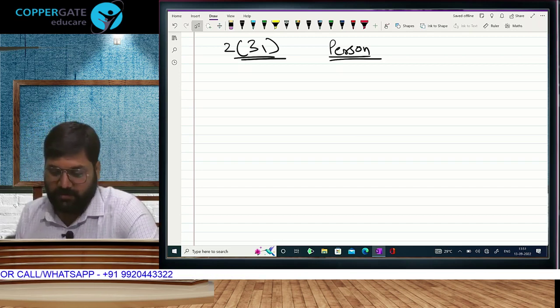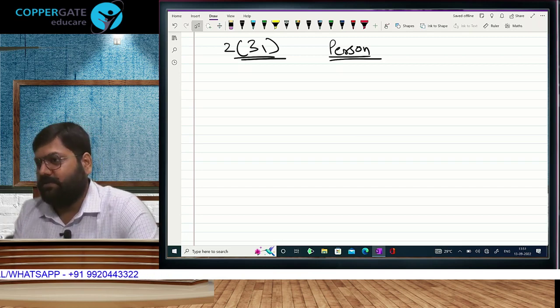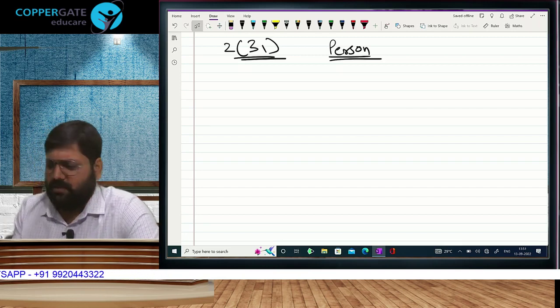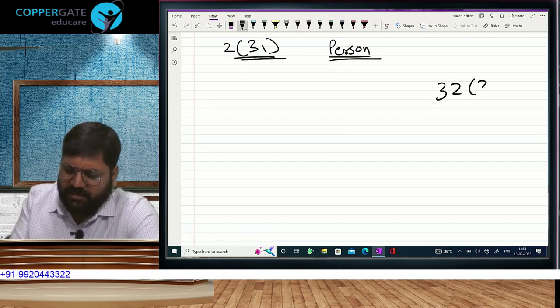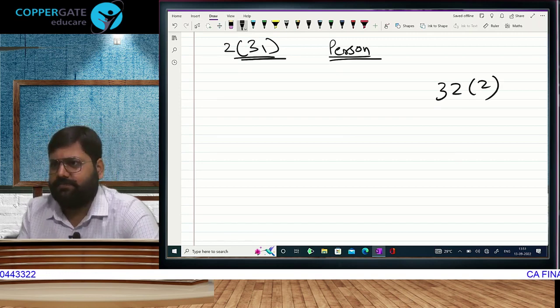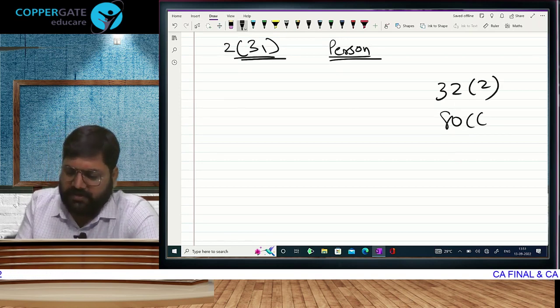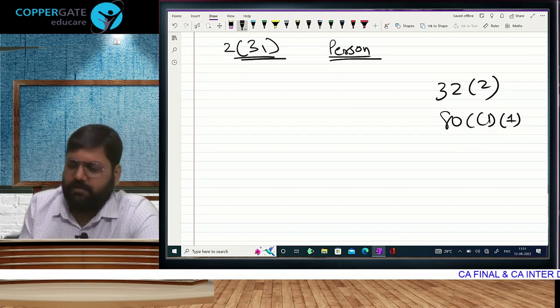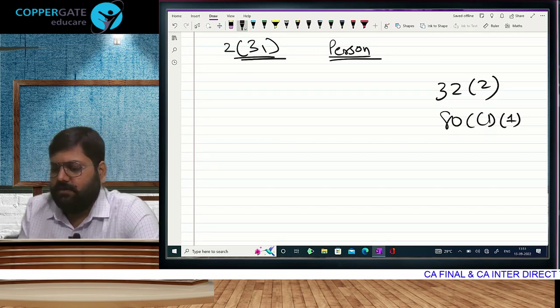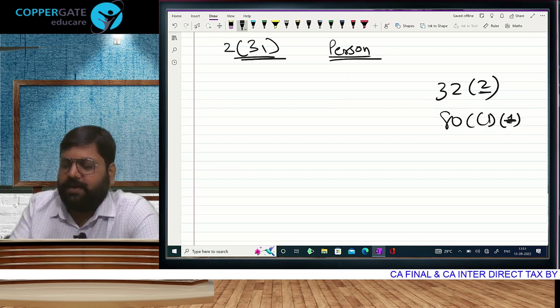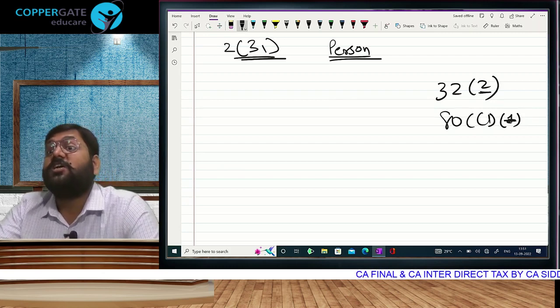Very important. Whenever we learn any section, for example, we learn section 32, something like this, or we learn section 80 CCD(1), something like this. The number which we write in bracket is called subsection.